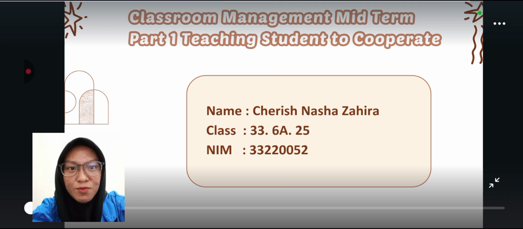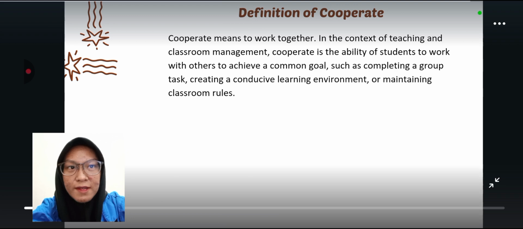This is Classroom Management Midterm Part 1, Teaching Students to Cooperate. Definition of cooperate. Cooperate means to work together in the context of teaching and classroom management. Cooperate is the ability of students to work with others to achieve the common goal, such as completing a group task, creating a conducive learning environment, or maintaining classroom rules.